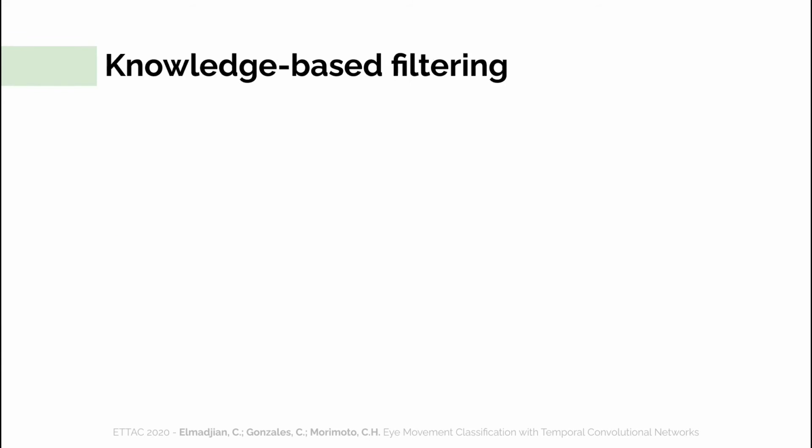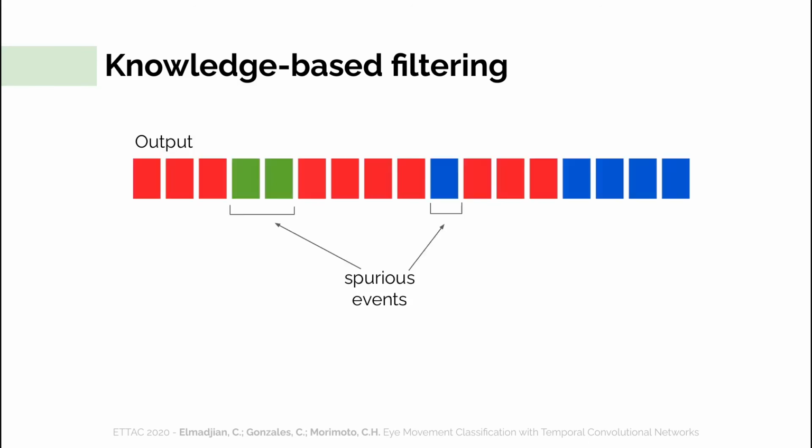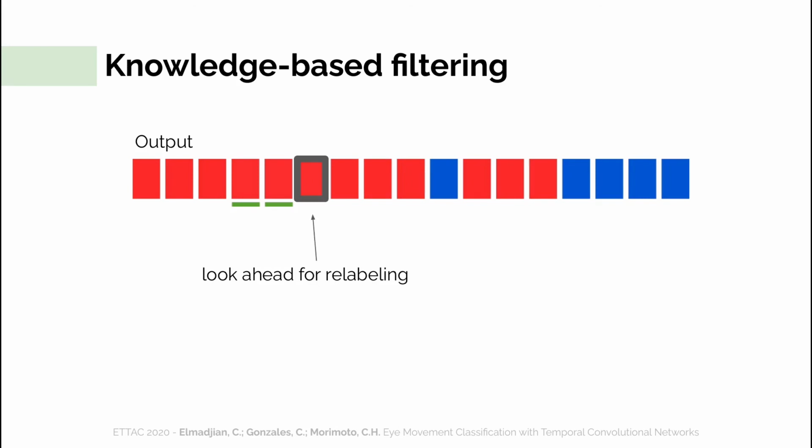When running the evaluation tools against the first TCN models, we observed that the event level F1 scores were considerably low. When we investigated the matter, we realized that the TCN model was predicting some sparse, spurious labels that didn't belong to the event. This barely had an effect on sample level F1 scores, but it affected the event classification significantly. We then designed a simple filter based on domain knowledge that changed isolated samples of fixations, saccades, or smooth pursuits to the next closest neighbor.